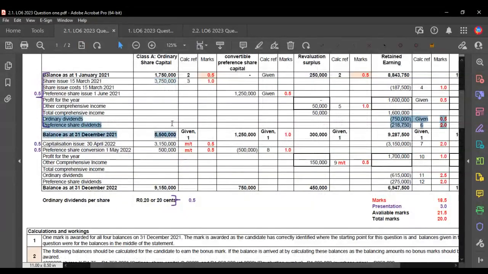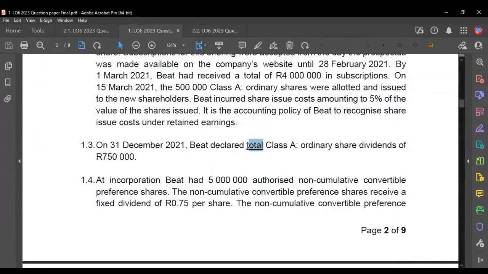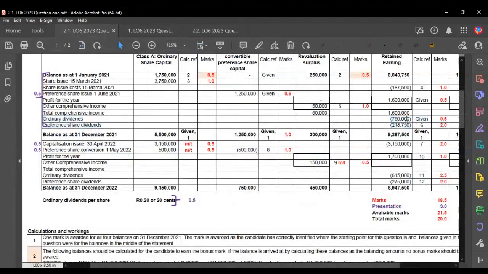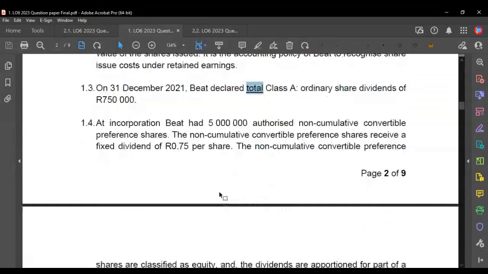So here you'll see that we have ordinary share dividends right at the bottom, and it's 750. Notice this was the total dividend. So they didn't give us the dividend per share. Instead, they give us the total amount paid. So that's why you just see 750 appearing here. You got half a mark for copying that correctly from the question.